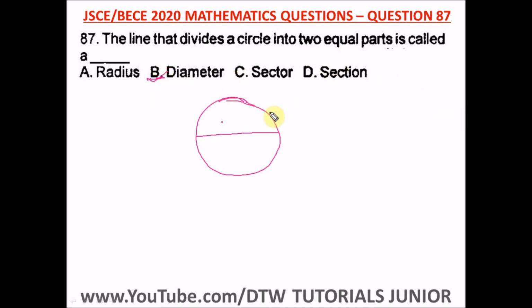All right, I think I didn't draw that other circle quite fairly enough. My diameter was up here, but a diameter always crosses the center of the circle and divides the circle into two equal parts. Your diameter can be this way or vertical. This is also your diameter. The major point is it crosses the center of the circle and divides the circle into two equal parts. So diameter is the answer.